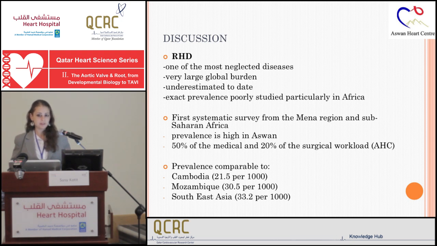There are no systemic echocardiographic studies performed, and our own study is the first systemic survey from the MENA region and the sub-Saharan Africa. We have shown high prevalence of rheumatic heart disease in Aswan, and in our own clinical experience, we see that 50% of the medical workload and 20% of the surgical workload of the Aswan Heart Center is composed of rheumatic heart disease cases. The prevalence we have shown of 23 per 1,000 is comparable to Cambodia, Mozambique, and Southeast Asia, which were performed with the criteria we have shown earlier.